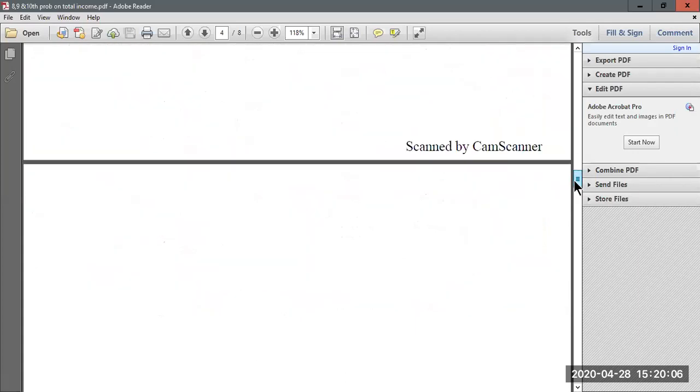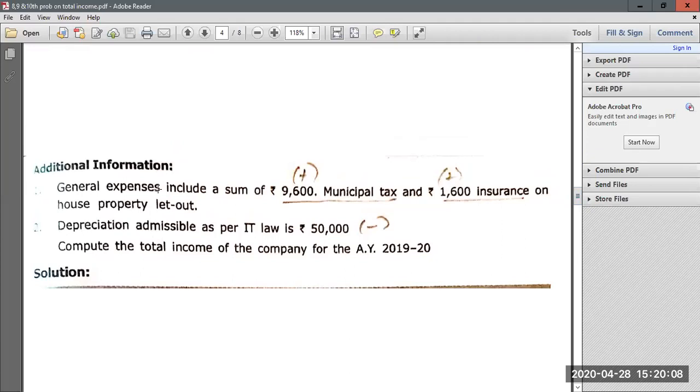Now let us look at the additional information. They have given that general expenses included a sum of 9,600 paid as municipal tax and 1,600 paid as insurance on house property, which is let out. Since this municipal tax and insurance, which are included in general expenses, are incurred on house property, it is not related to business. So 9,600 and 1,600 should also be added to net profit. Then they have given depreciation as per IT law, 50,000. Depreciation which is admissible as per IT law under section 32, you have to deduct from net profit.